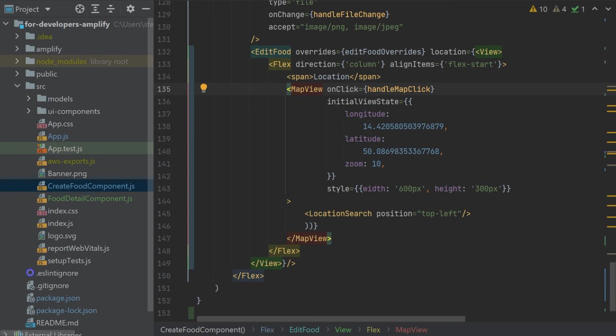It has some styling, so it's not full screen or so large. Yes, we can fit into our design. And it also has a location search subcomponent, which position on the left. Let me show this. Yeah, I also did some other changes, but let me show this first.